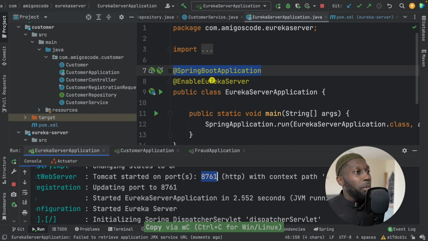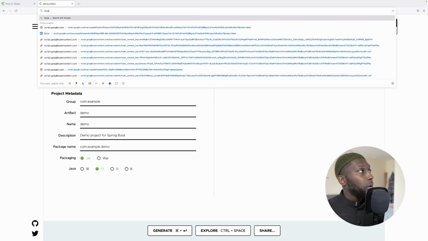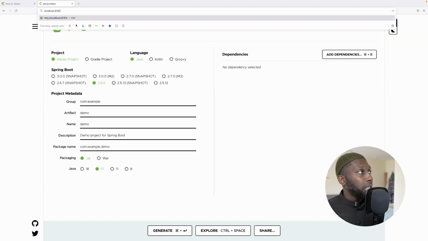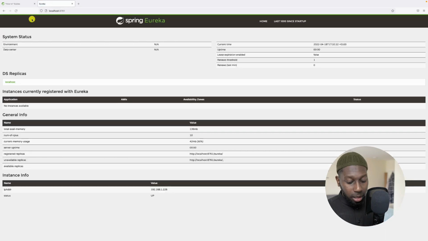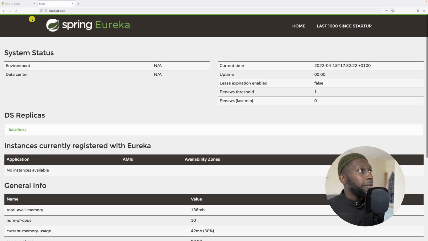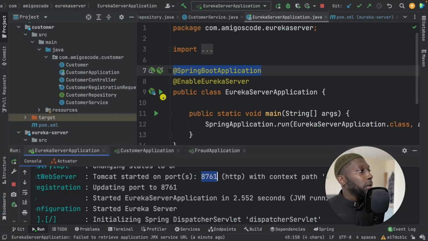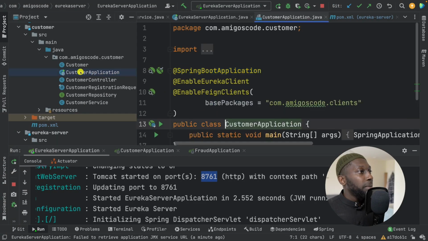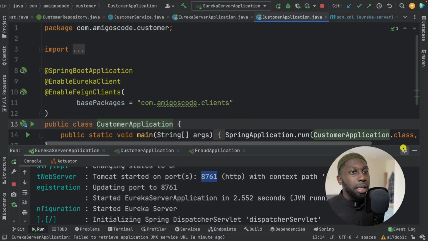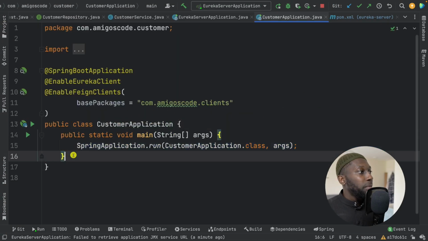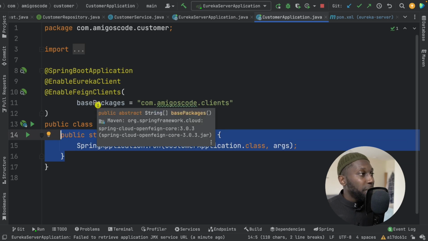So let me open up my web browser, and then localhost:8761. And there we go. So this is the server up and running. So Eureka Server. Now here, instances currently registered with the server. There's none, right? So let's run customer. So here, if I open up customer application again, this is basically a simple main method, and this is how you run a Spring Boot application.